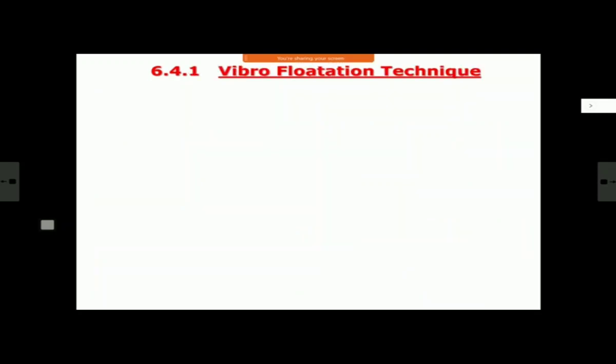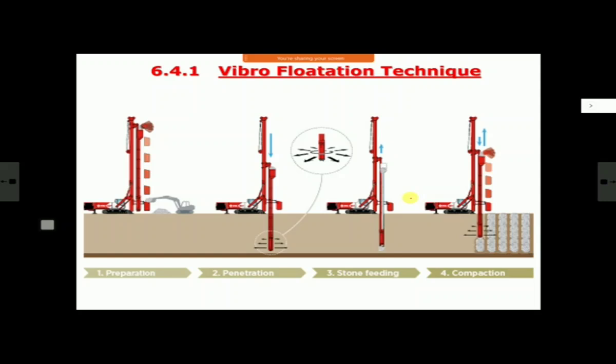So there are various techniques by which you put stone columns in the ground. The most commonly used technique is known as the vibro flotation technique. In this technique, there is an arm, a rig. This rig has one penetration tool which goes into the ground. It is also hollow from the top, from which you can drop the stone. I will show you some animation and videos also. So you bring this to the site, and then by using this penetration tool, you make your bore.